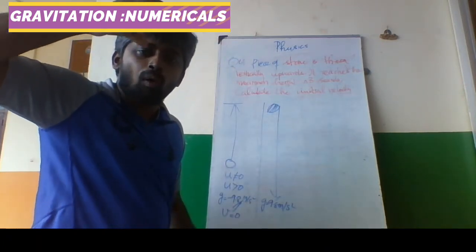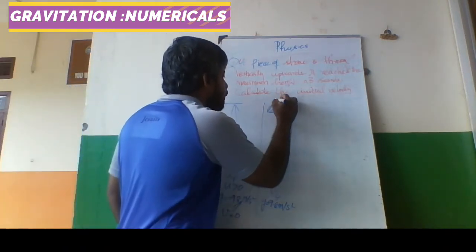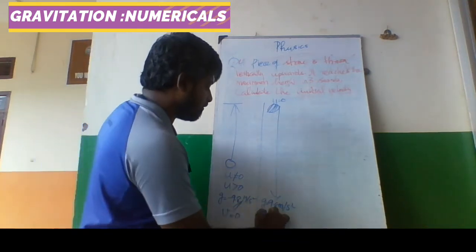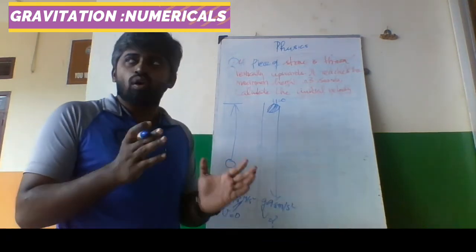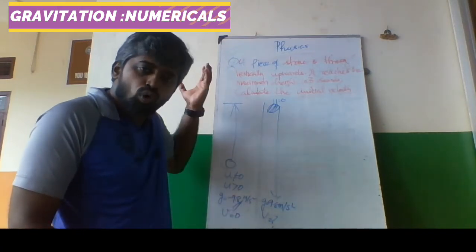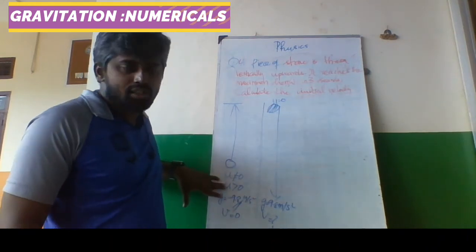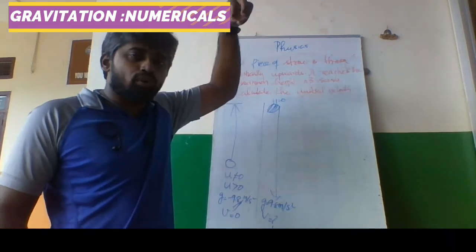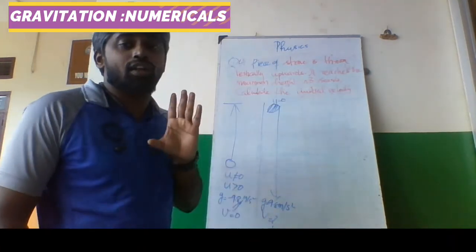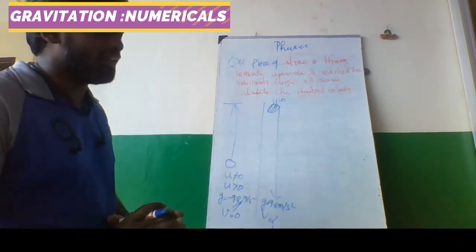When a stone or ball is dropped, at that moment u is 0. The initial velocity is 0. We have to find the final velocity. So these are two different things. When a body, a ball, a stone is thrown upwards, v is 0, u is not 0. But when something is dropped from top to bottom, u is 0, v is not equal to 0. These two things you have to keep in mind. And other things are damn easy.